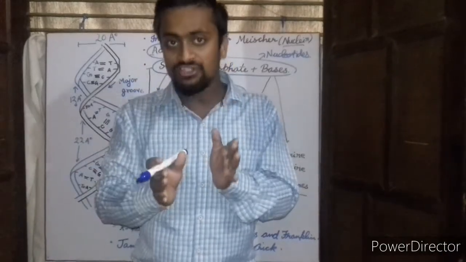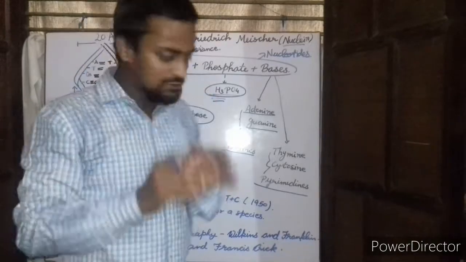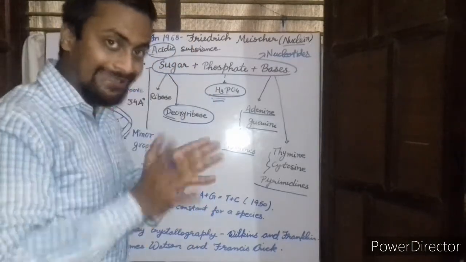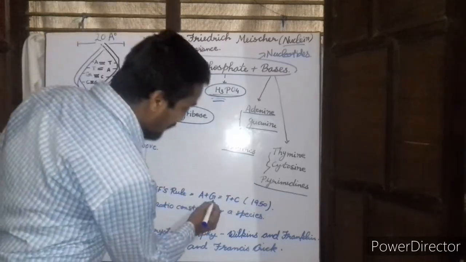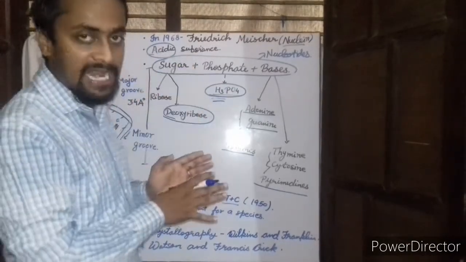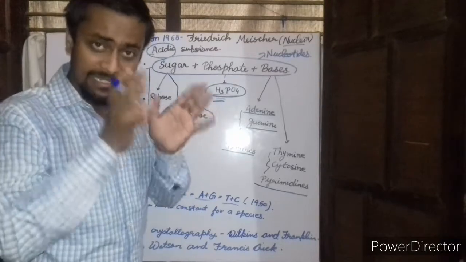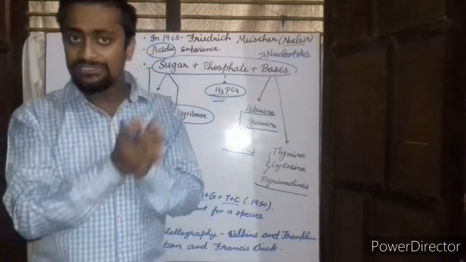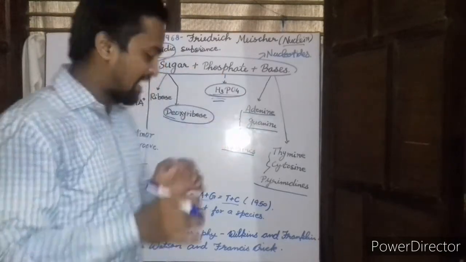Now, how did we determine the structure of the DNA? Actually, it became possible due to two parallel investigations which were going on. The first one was Chargaff's rule. Chargaff in 1950 stated that the number of purines is equal to the number of pyrimidines in a DNA, which means A plus G is always equal to T plus C, and this is called Chargaff's rule, which helped very much in determining how the bases are arranged in the DNA.